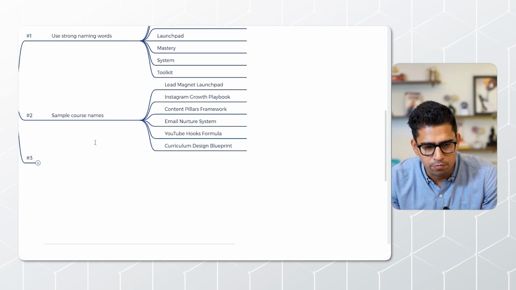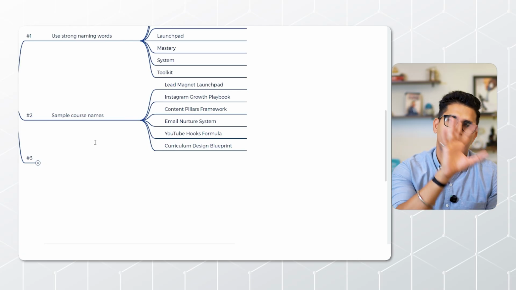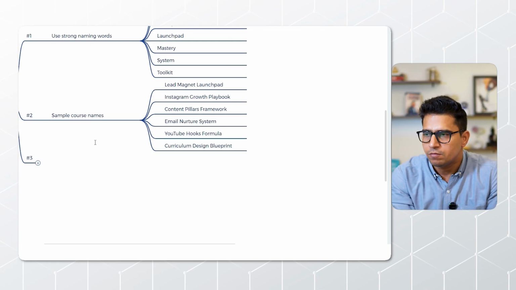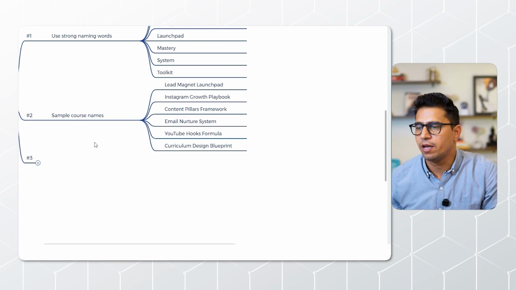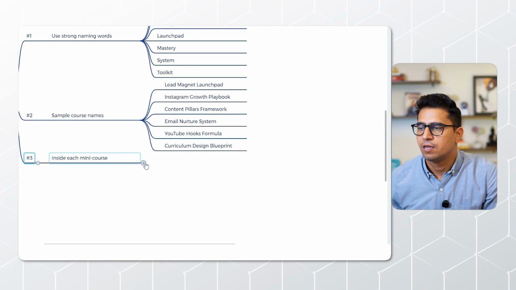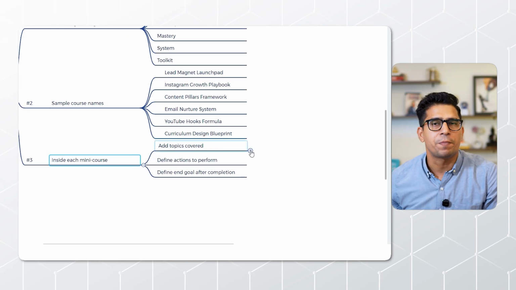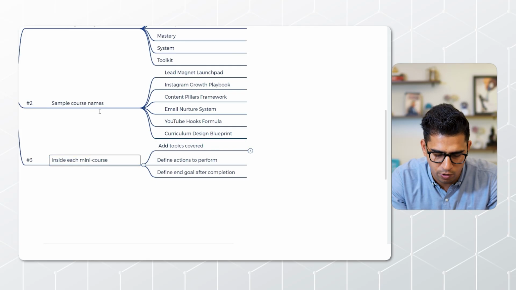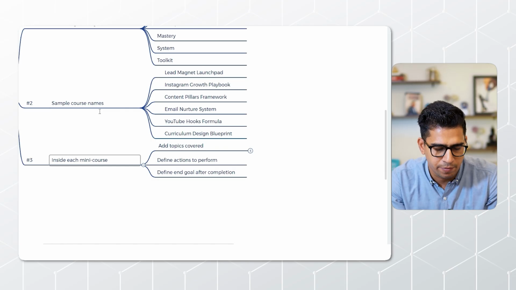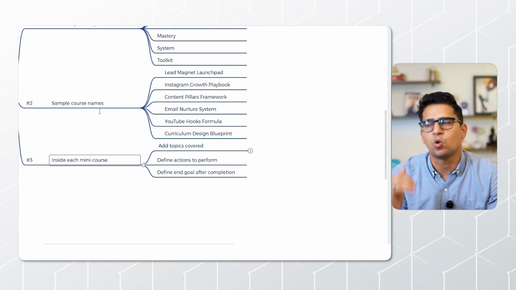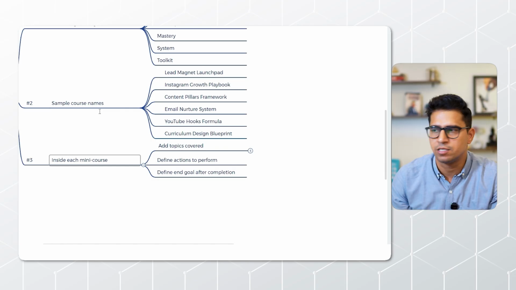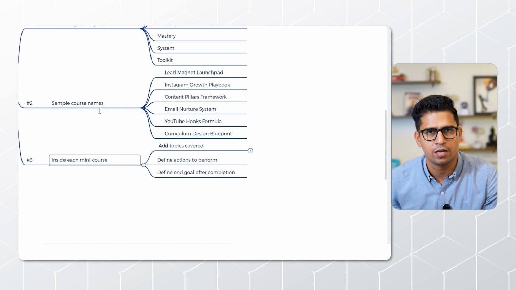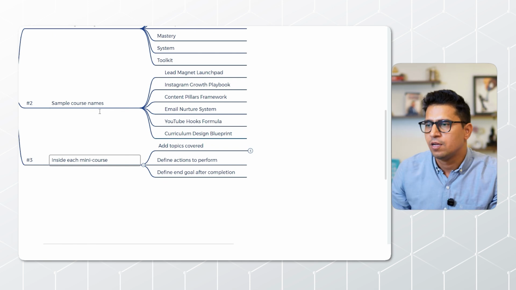So now coming to the outline. Naming is now defined. Now coming to the outline part. You need to figure out, for each course, create a mind map. Add topics covered inside that. First of all, you need to figure out what are the things that I can cover in this particular mini course. List all those things in that mind map randomly, whatever could be covered over there.